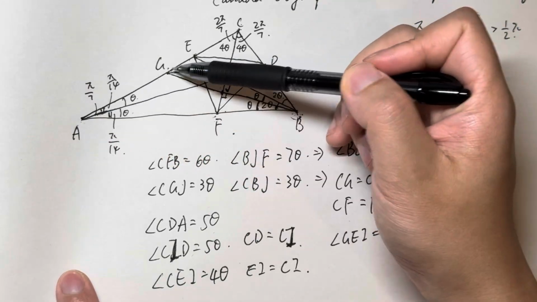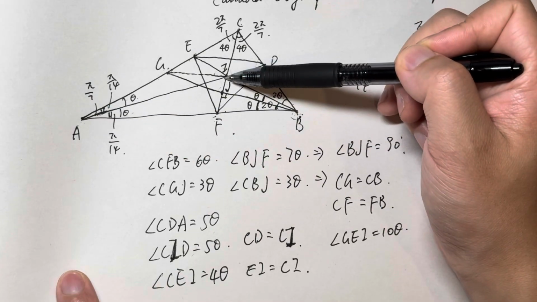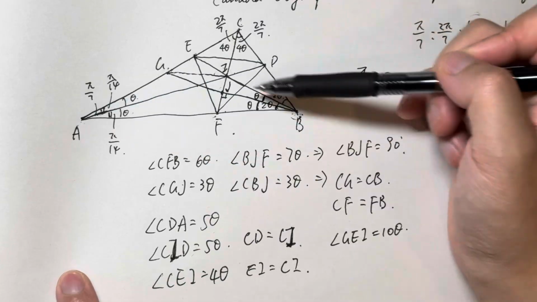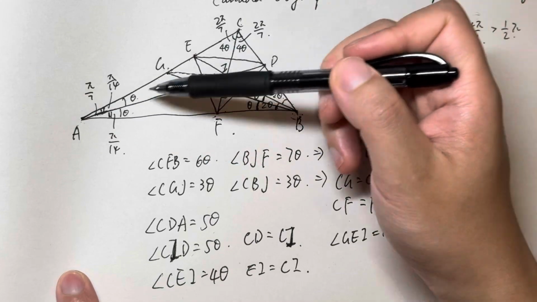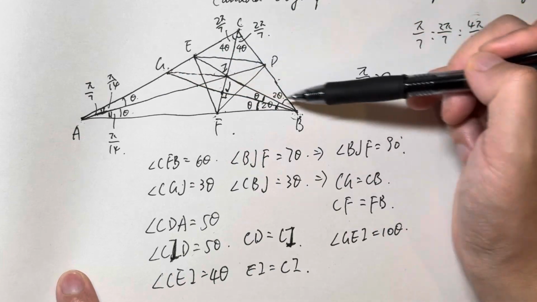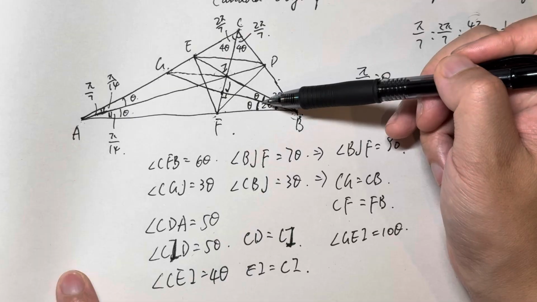So these 4 points, G, A, B, I, are cyclic, right? G, A, B are cyclic, which we can easily calculate just because they are cyclic. So the angle GIB is 12 theta, which plus 2 theta is also pi.